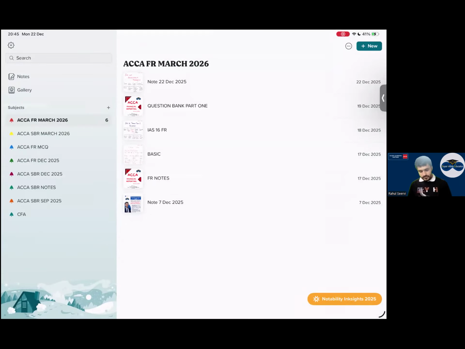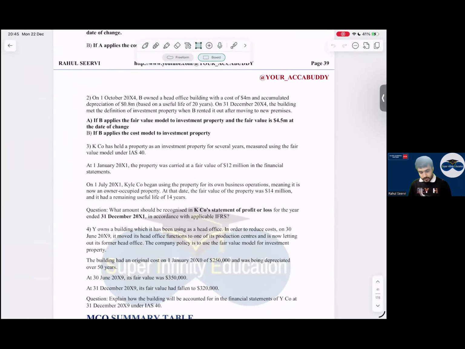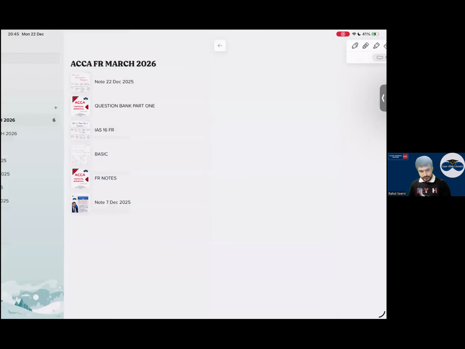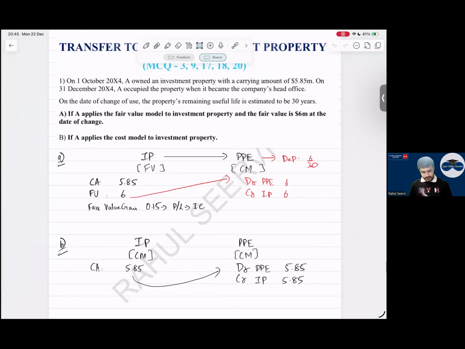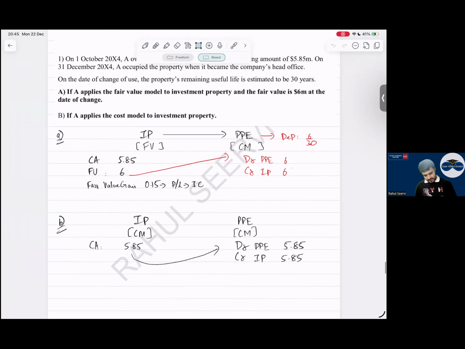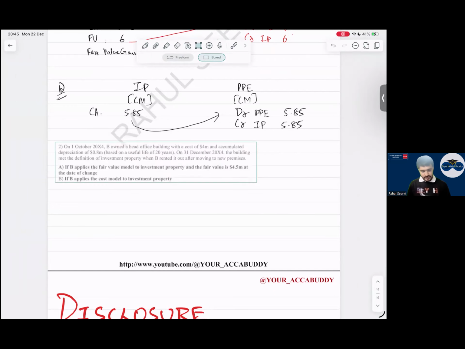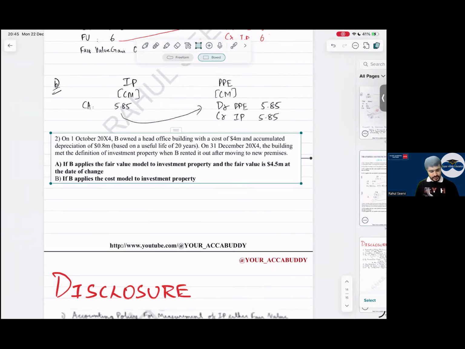Sir, they have given that the useful life is 30 years, right? So we can use that. No, sir. But on what date have they given the useful life is 30? Just a second. See? Okay, on the date of change of use. So 31st December का depreciation. You'll see other questions. Do not worry. Those type of questions are also there. This is first basic question, Baba.